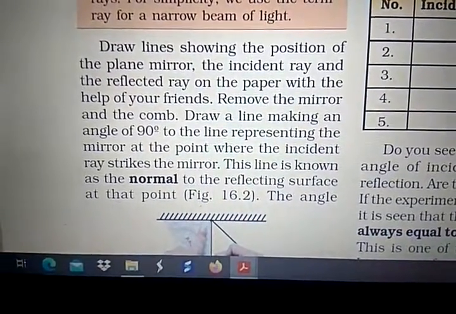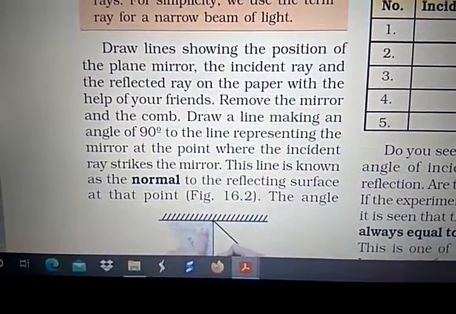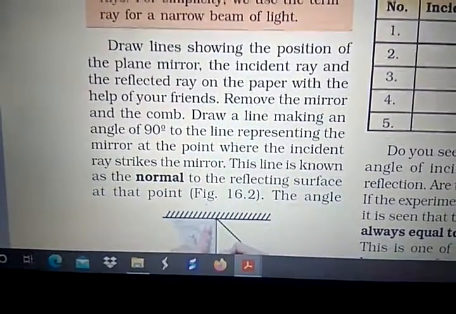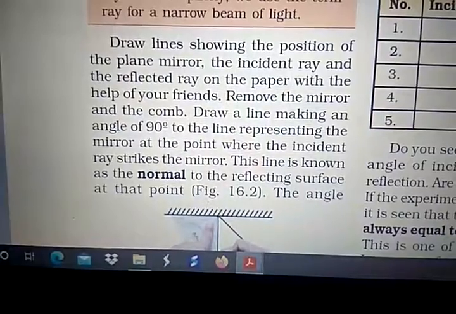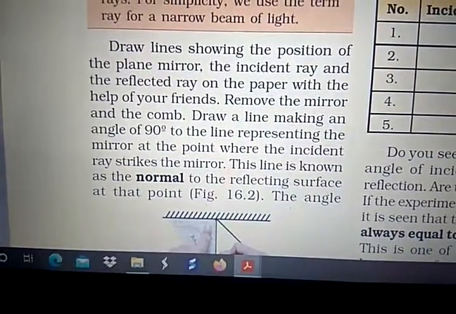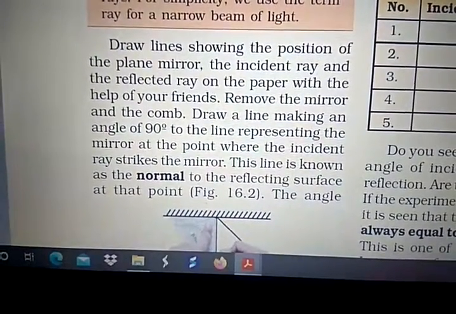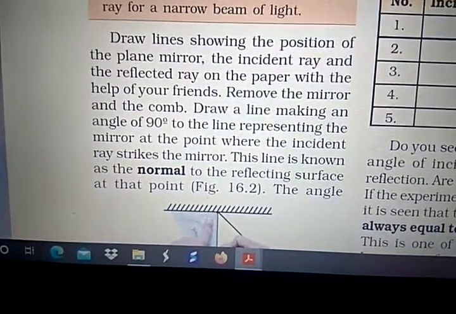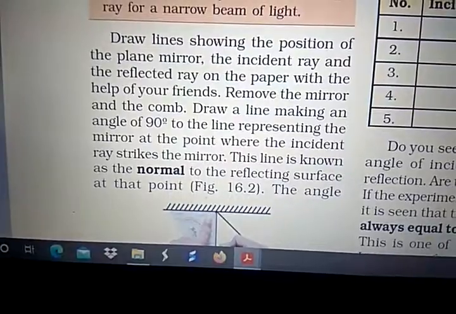With the help of your friends, remove the mirror and comb and draw a line making an angle of 90 degrees to the line representing the mirror, at the point where the incident ray strikes the mirror, and this is known as the normal. The normal is at the reflecting surface at that point, right?